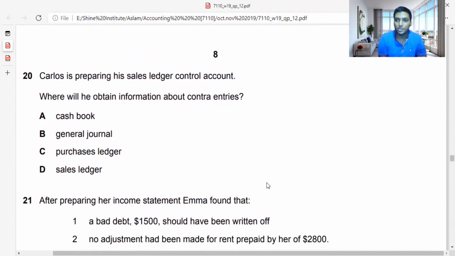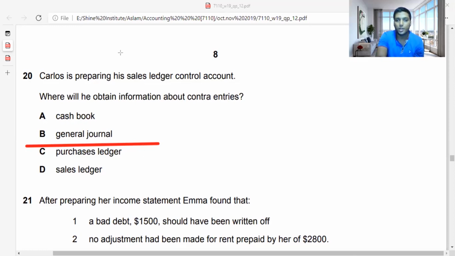Normally, in sales ledger control account balances, you will never have it in the cash book, because the cash book will have only bank balances and cash balances. General journal, yes. The answer is the general journal. Again, theories you need to know very carefully, guys. Why the general journal? Setting off balances, you cannot do under the sales journal or the purchase journal. So setting off transactions, you will record under the general journal. We can't set off under the sales ledger or purchase ledger, because it's control account adjustments. Only under the general journal can you get the information, because in the sales ledger and purchase ledger you don't do setting off, guys, only in the general journal.